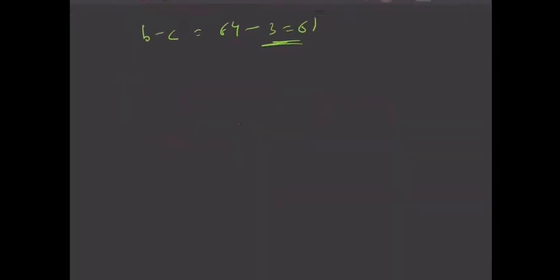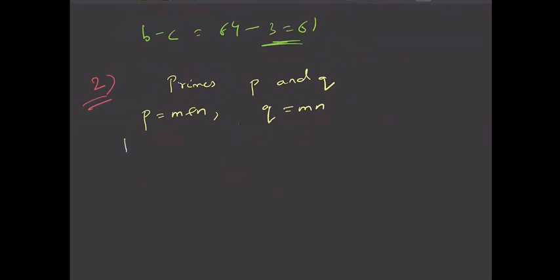Let us move to the second question of the second assignment. You are given two primes p and q that satisfy p equal to m plus n and q equal to mn, where both m and n are positive integers. And you need to find p power q minus q power p.